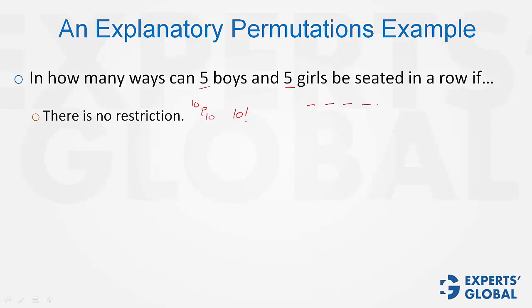Imagine if there are 10 positions, first position can be filled in 10 ways, second in 9 ways, third in 8 ways, and similarly the last one would be filled in only one way. That's how we get to 10 factorial.